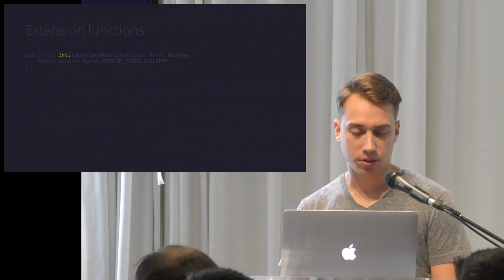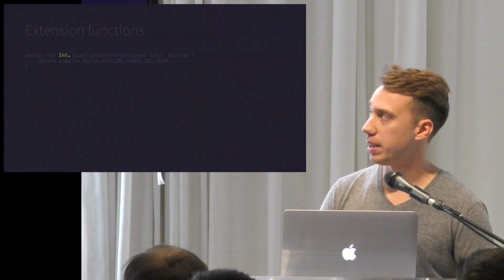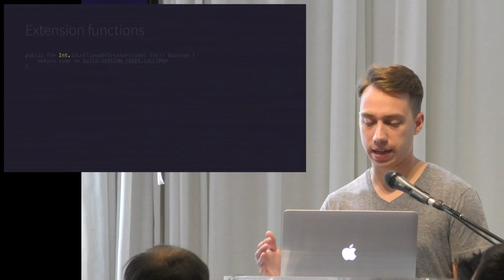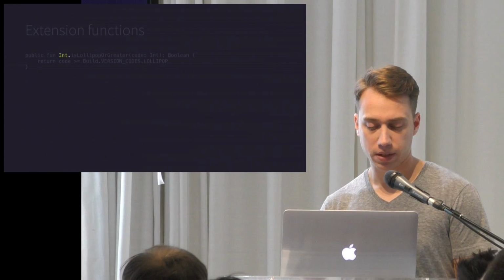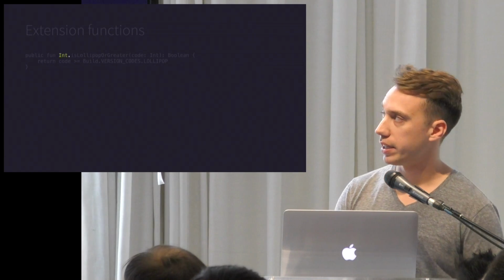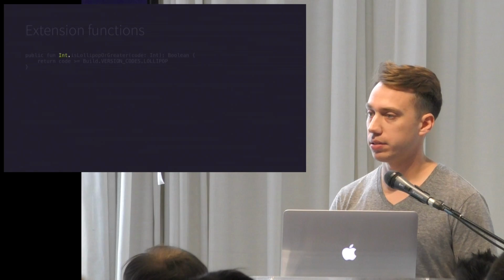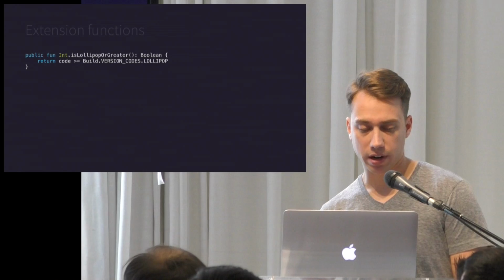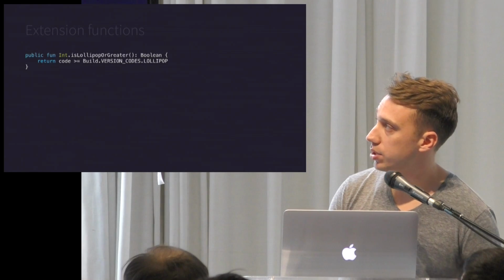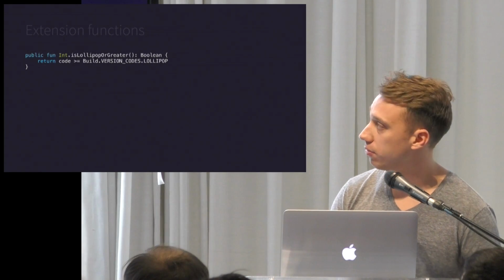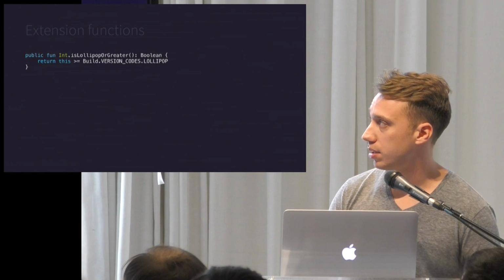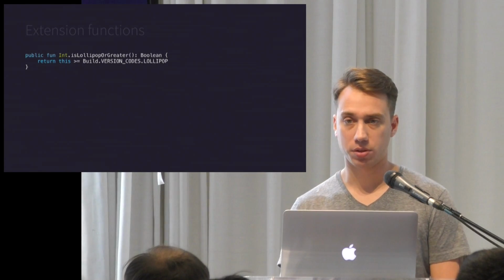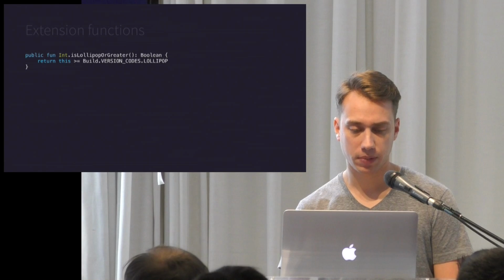But we can change it to an extension function by prepending the type and a dot before the function name. And you'll notice that it looks a lot like how you would actually use the syntax. So we remove our argument, and we need to change that code argument, since we removed it, to this, since we're calling the function on the integer itself now.